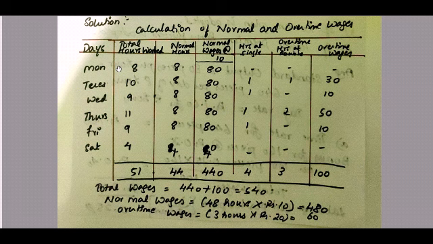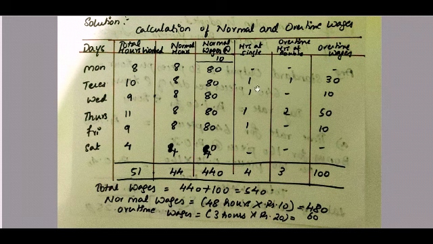On Monday they have worked for 8 hours, so you don't have anything for single rate or double rate. On Tuesday they have worked for 10 hours, so for 8 hours we are paying the normal wages. For the 9th hour, which is 1 hour, we are paying a single rate, and from the 10th hour it will be a double rate.